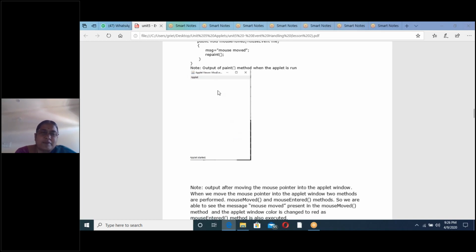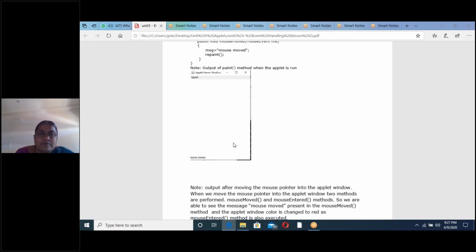How do I enter into this applet window if the mouse is outside the applet window? From outside, we have to take the mouse inside the applet window. That's why first we have to apply mouse moved, then only it will enter the applet window. That's why note down the combinations.